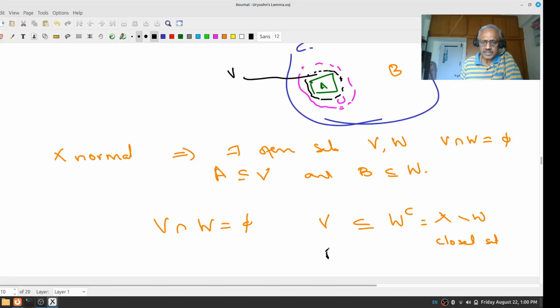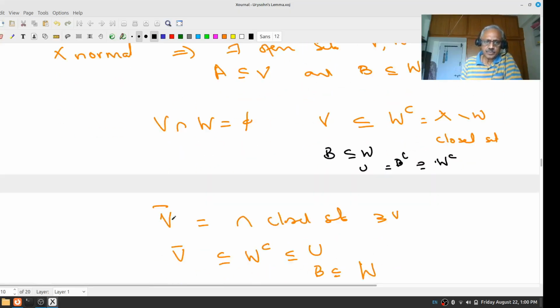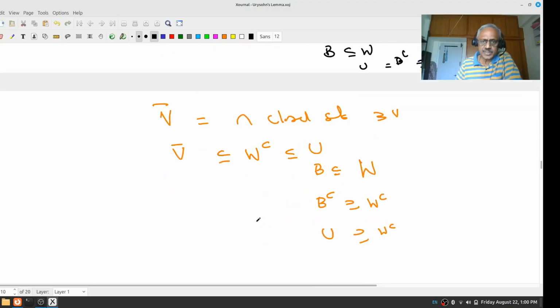Since B is contained in W, B complement, which is U, contains W complement. Therefore V closure, the smallest closed set containing V, is contained in W complement. But W complement is contained in U, because B is contained in W, so B complement contains W complement, and B complement is U. Therefore we prove the result.